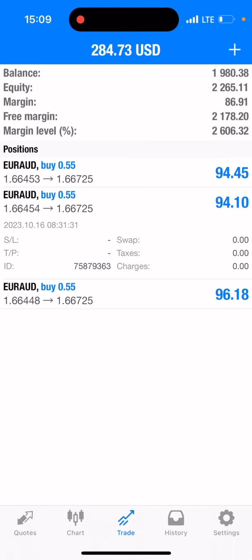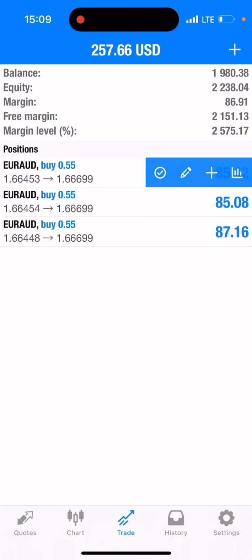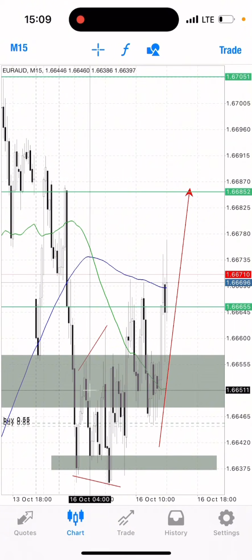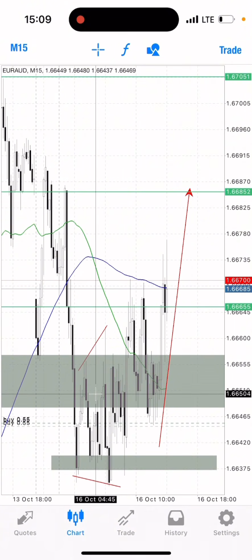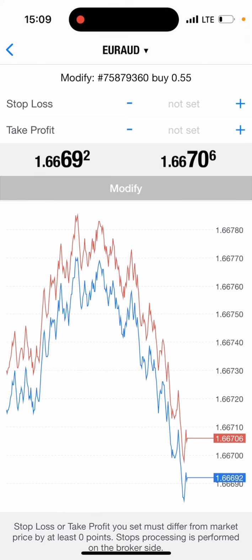Guys, with my $500 I've closed most of my positions, and my balance is now $1,980. My equity is now 2,240. Firstly, I made sure that I've secured about $2,000. I'm going to set break even on these three remaining positions to hold for take profit two. I will set break even somewhere here, 1.66500, holding for take profit two and take profit three.